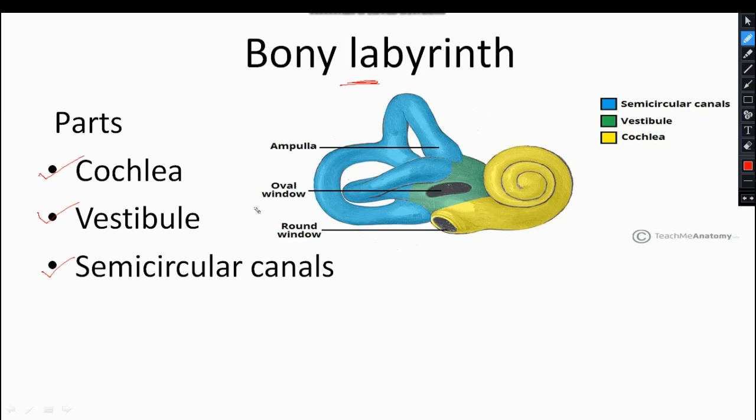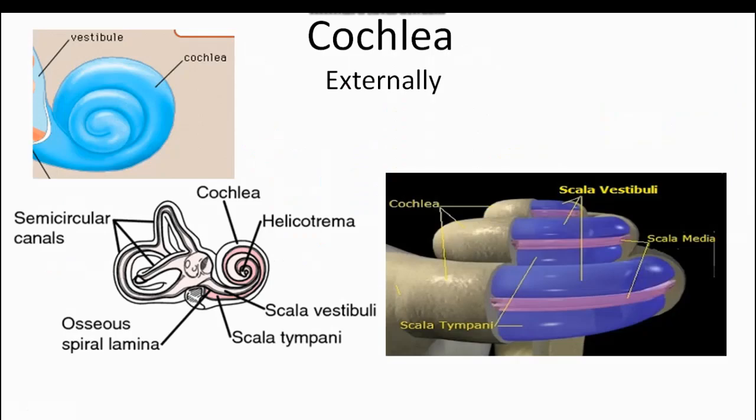This is the oval window. This oval window is covered by the bone stapes. Whereas this is the round window, and this round window is covered by a membrane. Now we will understand each part of this bony labyrinth in detail.